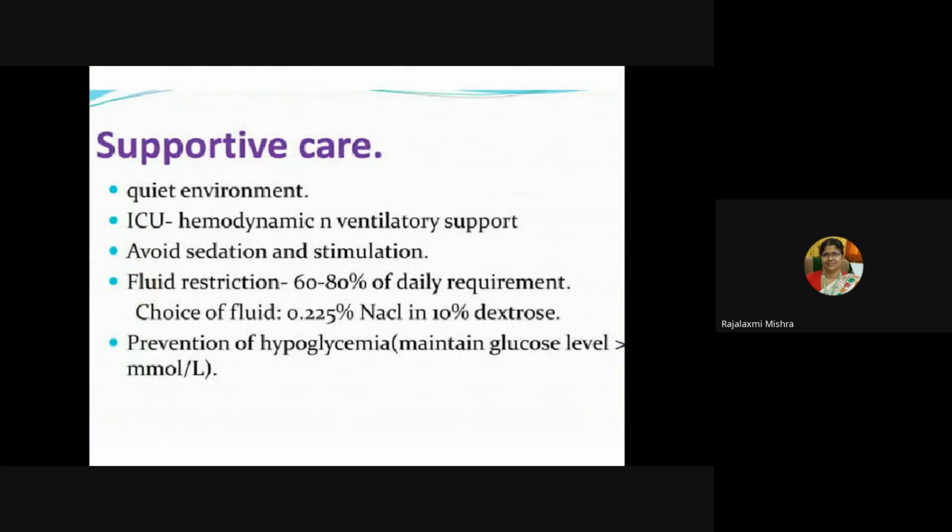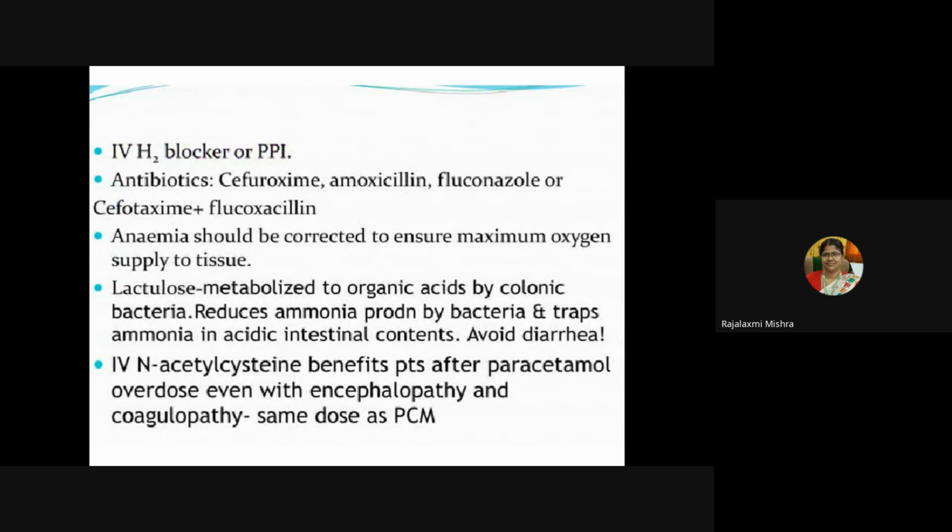So, what supportive care will you give for hepatic failure? You will give a quiet environment. ICU will monitor the hemodynamics and ventilator support is to be given. Avoid sedation and stimulation. Fluid restriction will be there, 60 to 80% of daily requirement. Choice of fluid is usually 0.25% sodium chloride and 10% dextrose. Prevent hypoglycemia. Maintain glucose level by giving 10% dextrose.